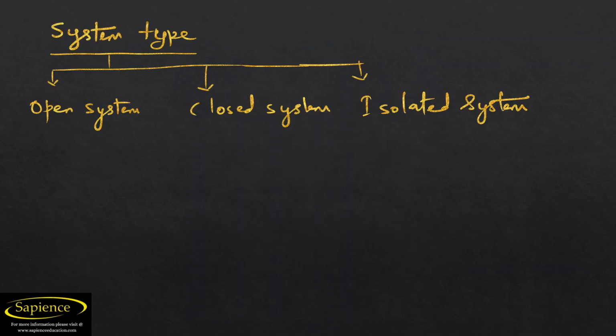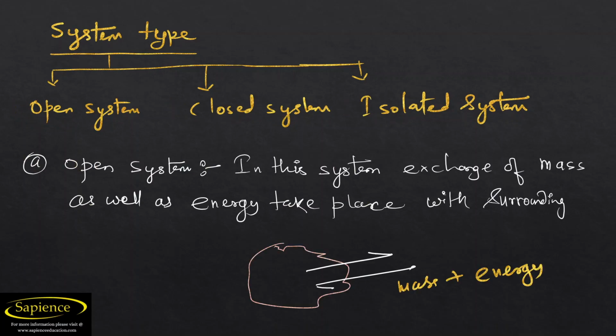Okay. Now, how many types of systems are there? Let us categorize them one by one. There are three types of system: one is open system, another is closed system, and third is isolated system. So let's consider open system. In an open system, exchange of mass as well as energy takes place with the surrounding.